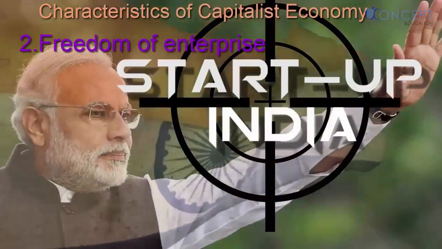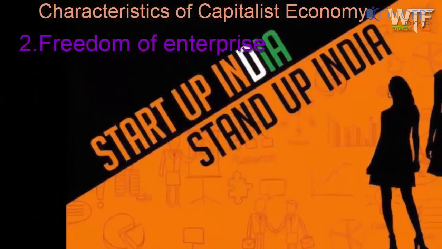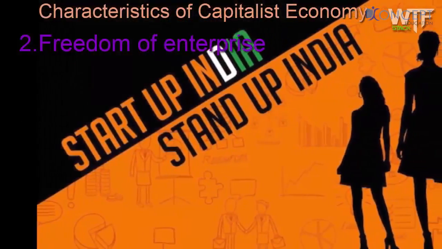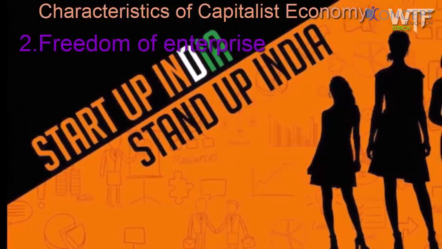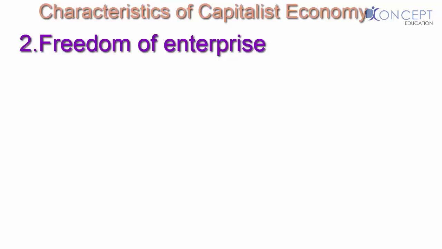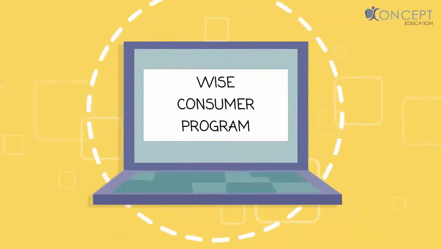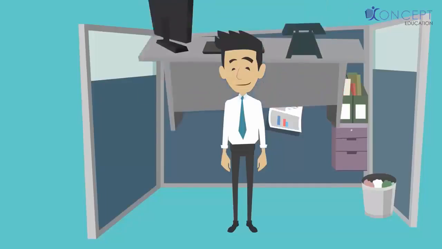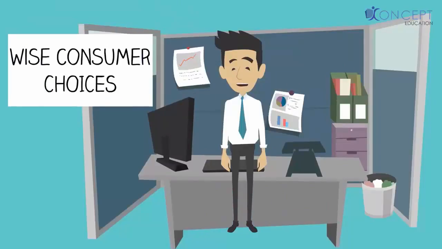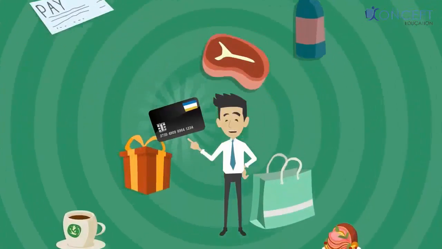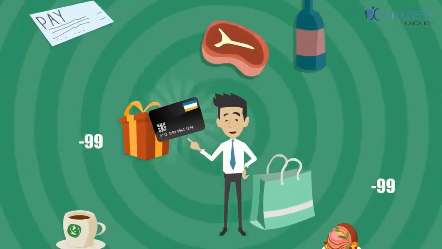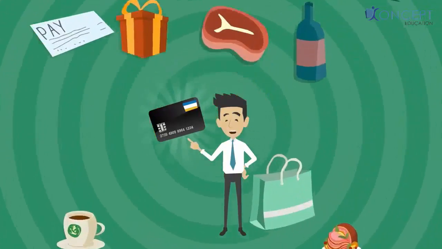The second characteristic is the freedom of enterprise. Remember all these startups these days? These are called freedom of enterprise. I have the freedom to choose and build any enterprise that I want. I can work for myself. I don't need to work for the government. Third, consumers are free to spend their money in any manner. That means a consumer can buy only the products they like and not buy the products they don't like. In this manner, they give the hint to producers about what to produce. This is also called consumer sovereignty.